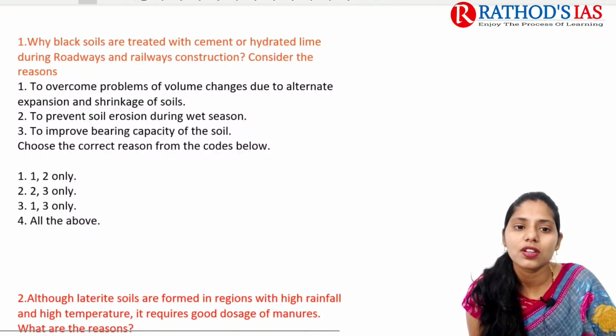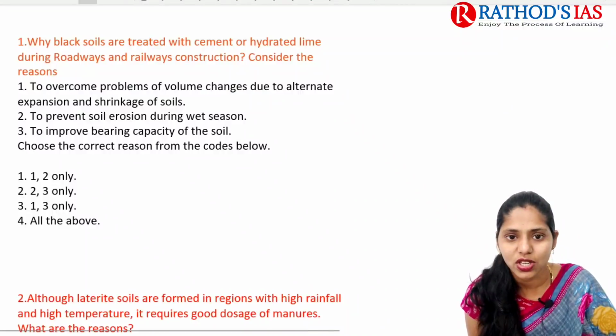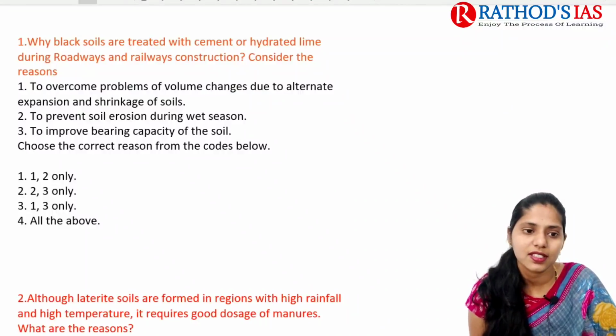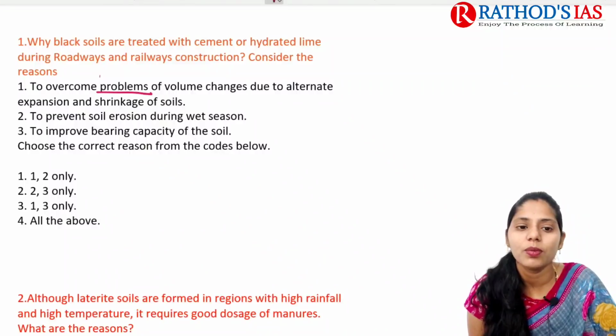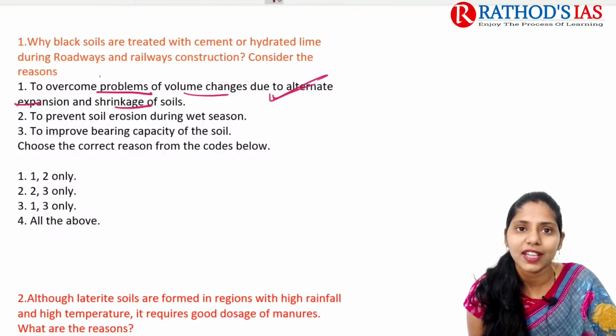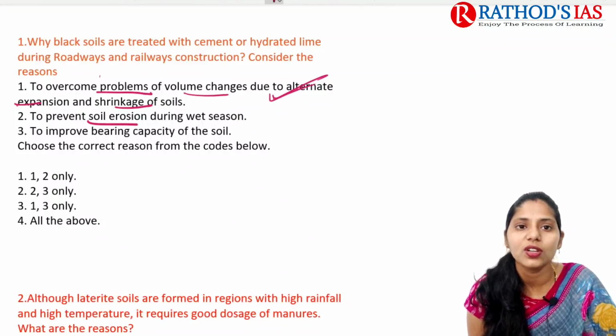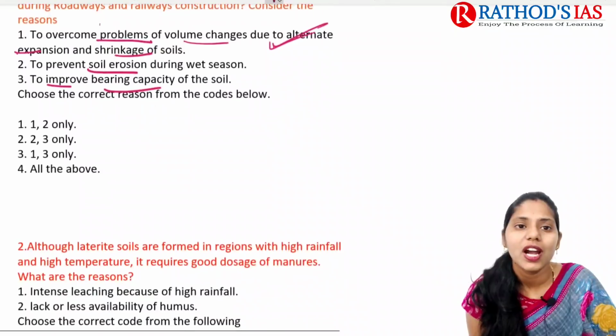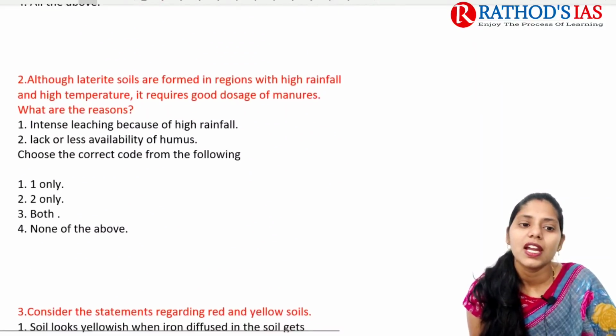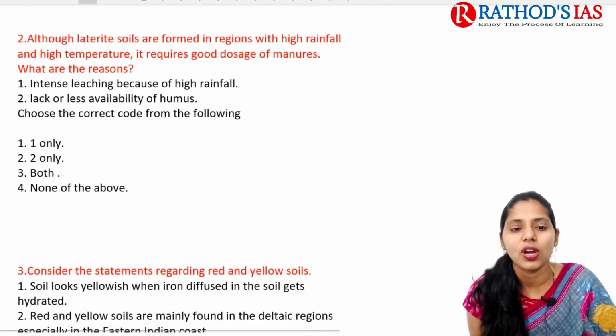Black soils are treated with cement or hydrated lime during roadways and railways construction. Consider the following reasons. First one, it is to overcome the problems of volume changes due to alternate expansion and shrinkage of soils. If you're talking about important characteristics of black soil, then you can easily answer this question. To prevent soil erosion during the wet season, to improve bearing capacity of the soil, and you have to identify the correct statements.